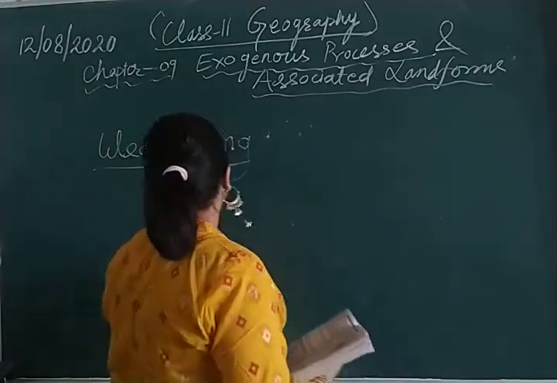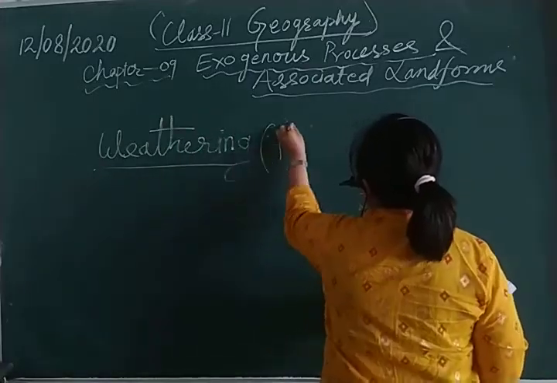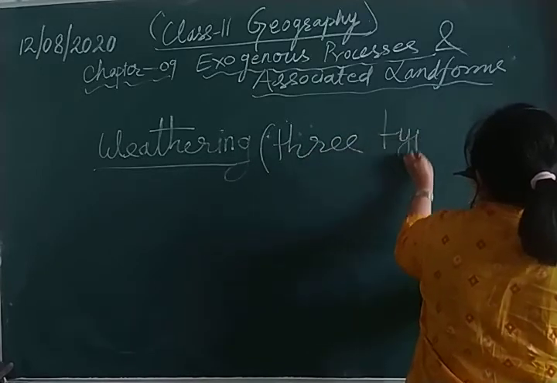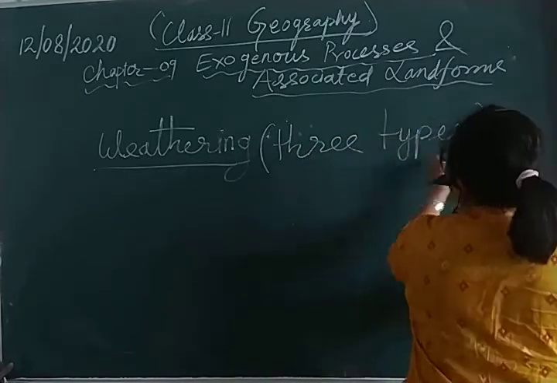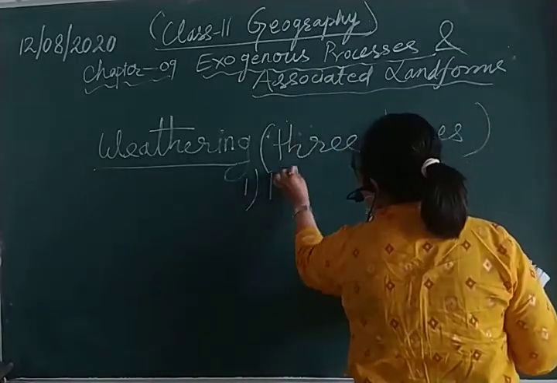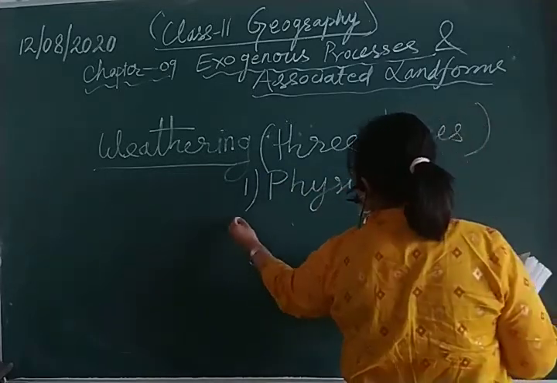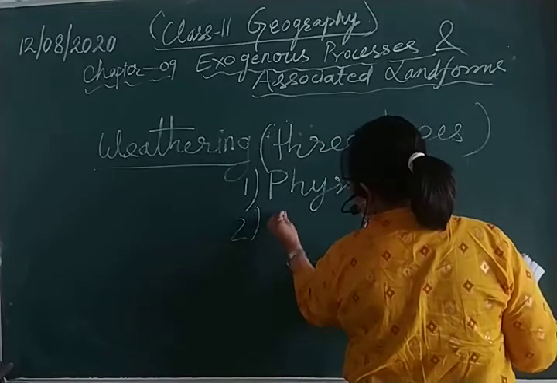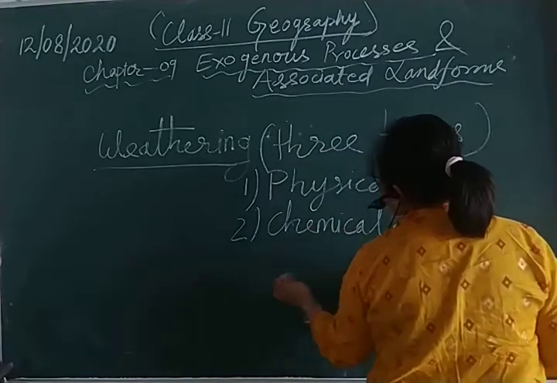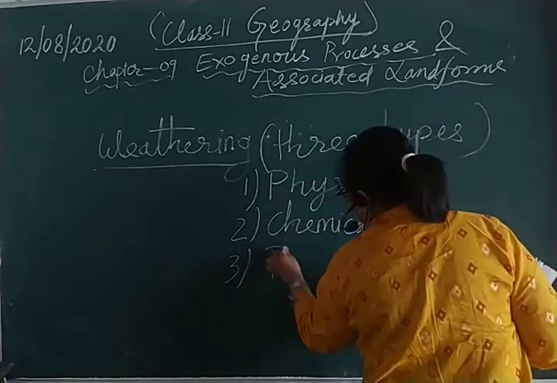First comes physical, second is chemical, and third comes biological.